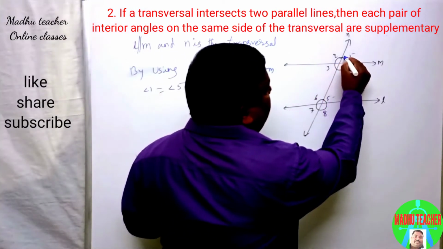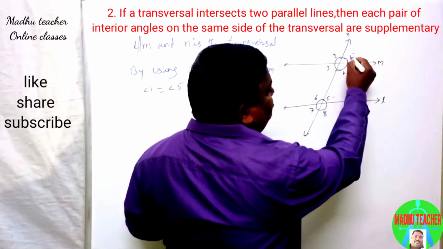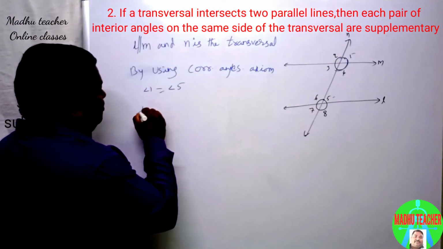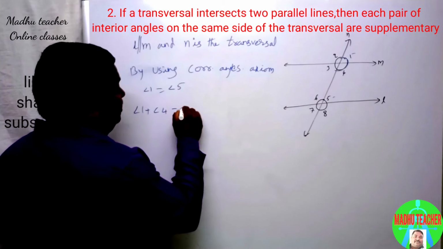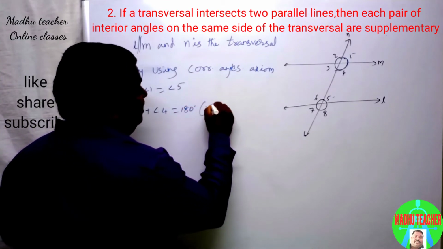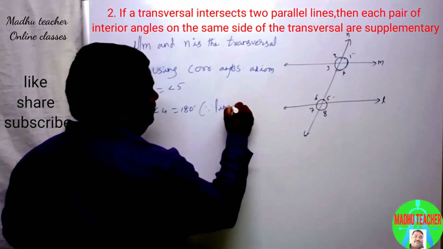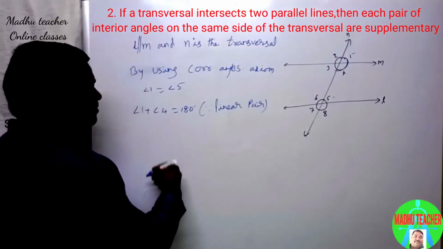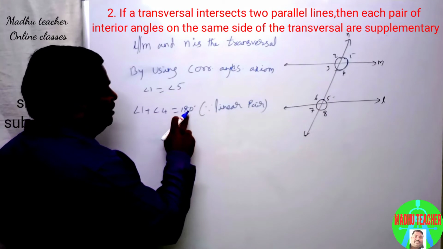These two are on this line, so these two are a linear pair. Therefore angle 1 plus angle 4 equals 180 since they are a linear pair.